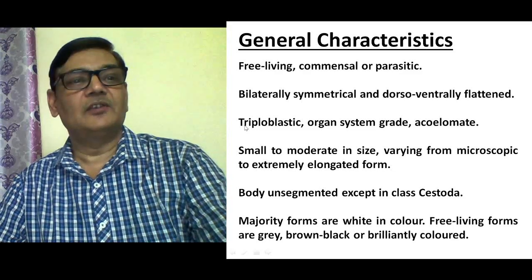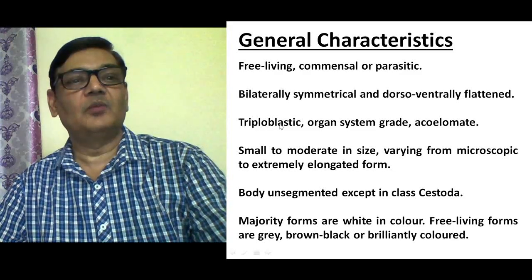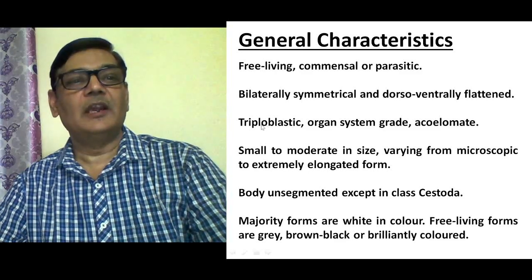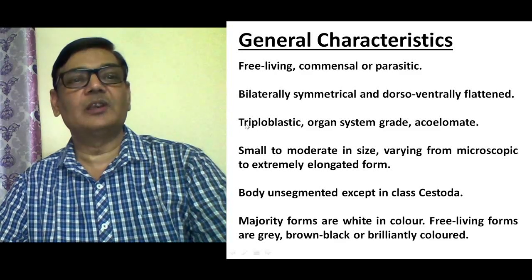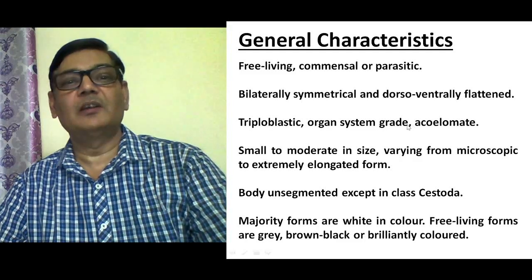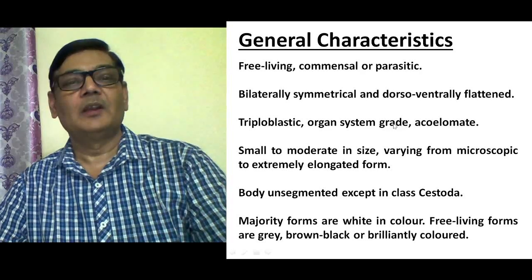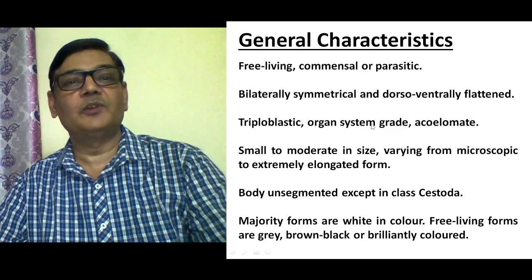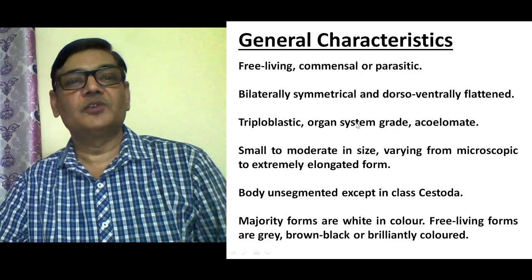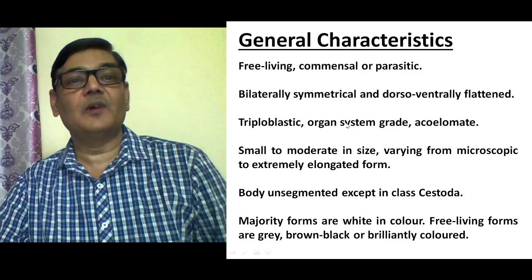As I just mentioned, they are more advanced than cnidarians or ctenophores, so they are triploblastic, that is, three germ layers, ectoderm, endoderm, and mesoderm, give rise to the entire body structure of these animals. They have an organ system grade of body organization, that is, they have organs which perform specific functions, like a distinct digestive system that may be present in certain forms.